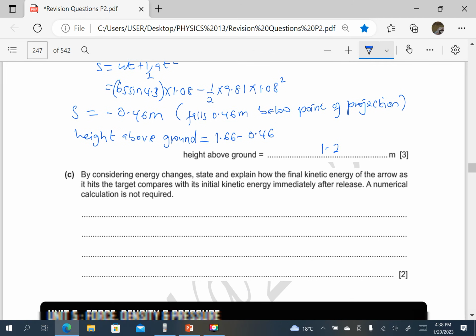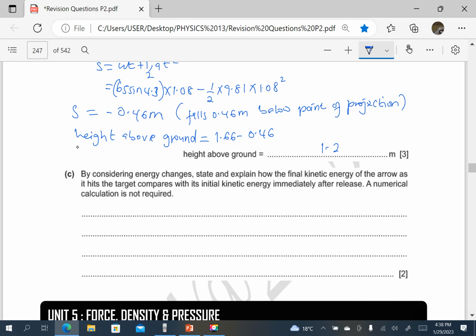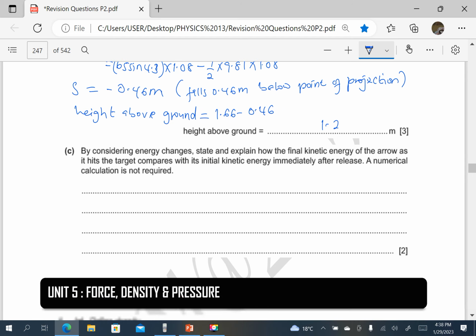Last but not least, by considering energy changes, state and explain how the final kinetic energy of the arrow as it hits the target compares with its initial kinetic energy immediately after release. Final kinetic energy as it hits the target compares with its initial kinetic energy immediately after release. A numerical calculation is not required.